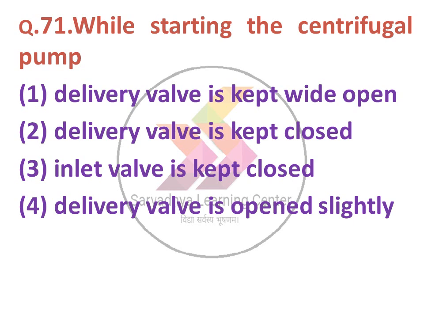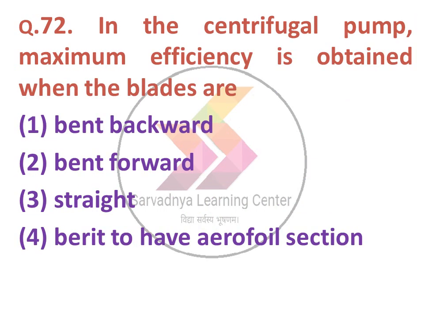While starting the centrifugal pump: option 1 delivery valve is kept wide open, option 2 delivery valve is kept closed, option 3 inlet valve is kept closed, 4 delivery valve is open slightly. Option number 2 is correct, the delivery valve is kept closed. Next question, in the centrifugal pump maximum efficiency is obtained when the blades are: option 1 bent backward, 2 bent forward, 3 straight, 4 curved to have the aerofoil section. The correct answer is option number 1, bent backward.